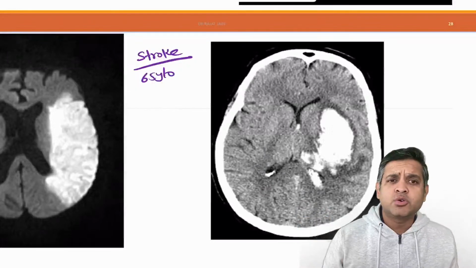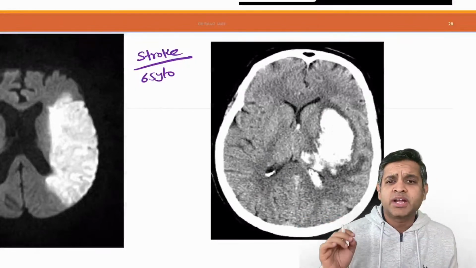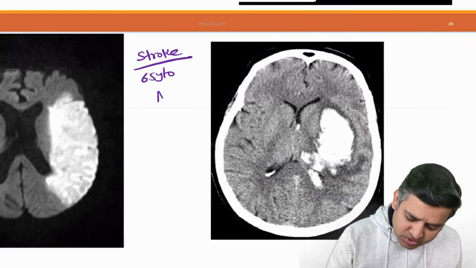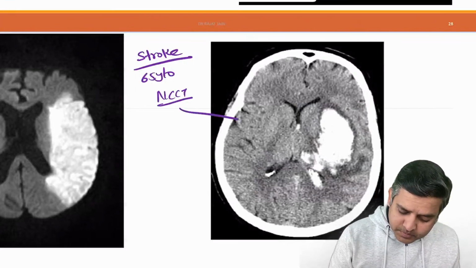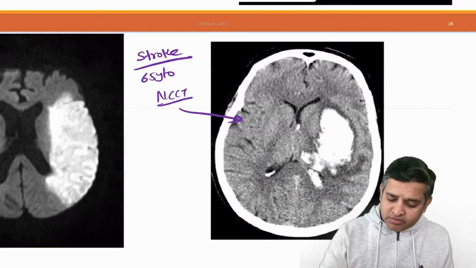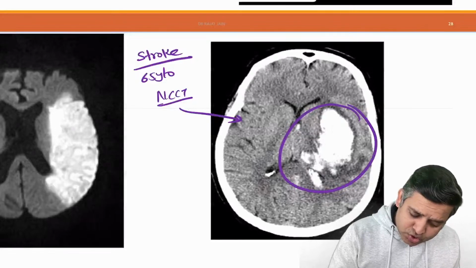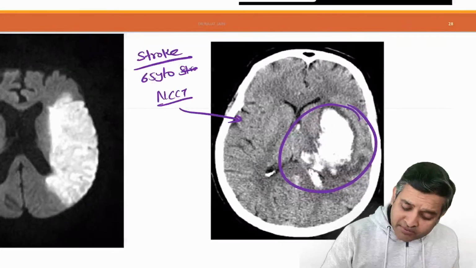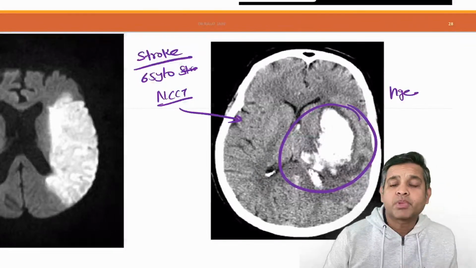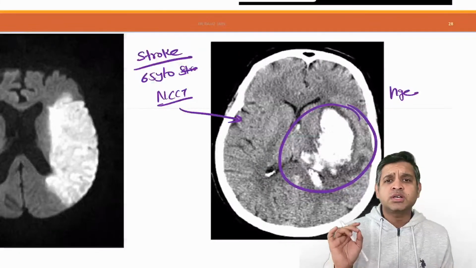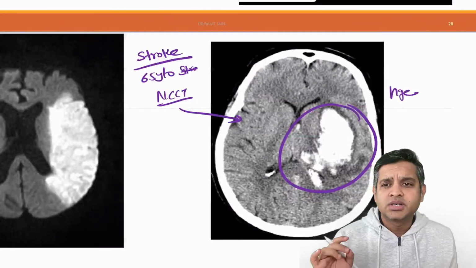A 65-year-old patient presented to the emergency with inability to move his right side of the body. This CT, NCCT, was done. Tell me, what should not be done in the management of the patient? What are we seeing? In any patient with stroke, what is the first investigation that we do? NCCT. And if you see a hemorrhage, thrombolysis is contraindicated.